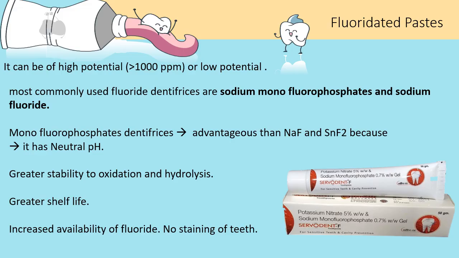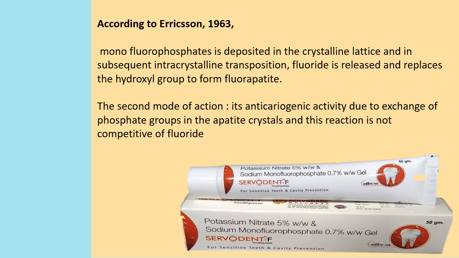The most commonly available fluoridated toothpaste is sodium monofluorophosphate. It can be of high potential, that is, with a fluoride content of greater than 1000 ppm, or low potential. Monofluorophosphate dentifrices are advantageous over sodium fluoride and stannous fluoride because it has a neutral pH and a greater stability to oxidation and hydrolysis, which further improves its shelf life. There is an increased availability of fluoride, and there is no staining of the teeth.